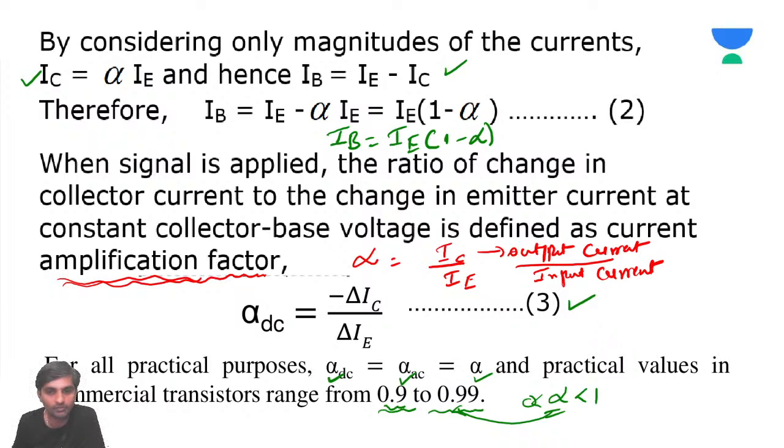The output by input we generally measure as gain. The gain can also be called amplification. Amplification, by definition, is increasing the strength of a weak signal. That is the reason why output current by input current is called amplification. So alpha is going to be IC by IE.